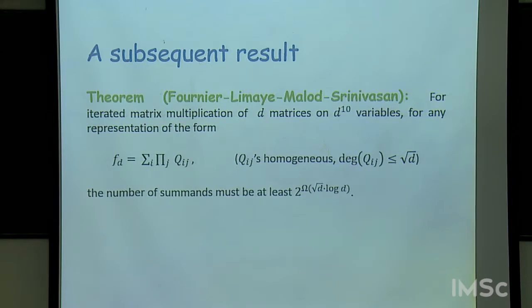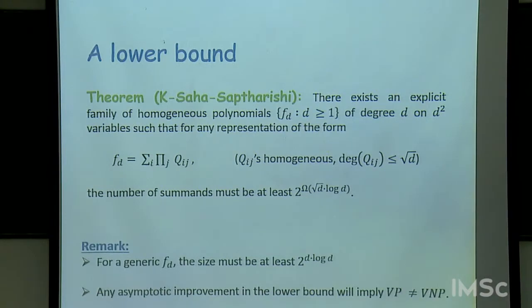But there's some very easy to compute polynomial, which is just multiplying some roughly d to the 4 matrices, such that for this polynomial also, if you write it as the sum of product of qij's, the lower bound is 2 to the root d log d, and this proof was using essentially the same proof technique as before.